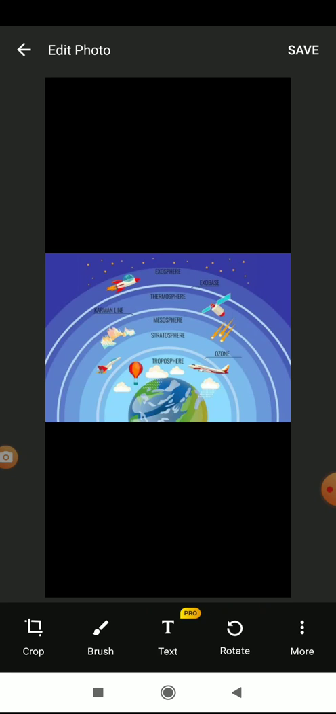So in the mesosphere you can see shooting stars. Have you heard of these shooting stars? Shooting stars means meteors, right. So those meteors we can see in the mesosphere. After that the thermosphere will be there. In the thermosphere you can see artificial satellites, right. And in the exosphere, it is the last layer, you can see the rockets moving from the exosphere into the outer space. So these are the 5 layers of the atmosphere, okay.